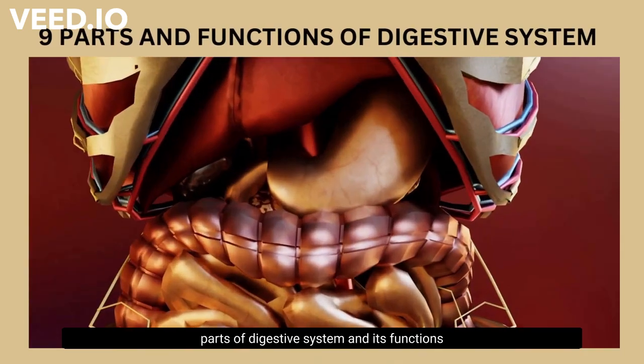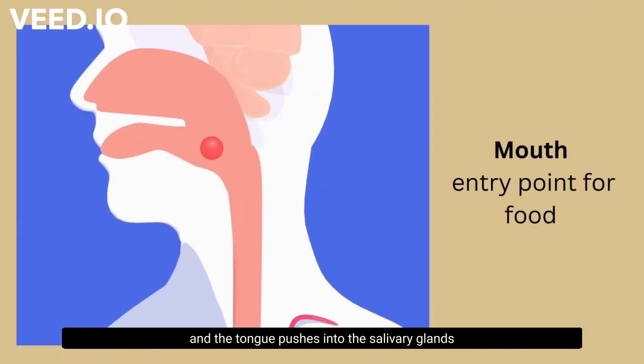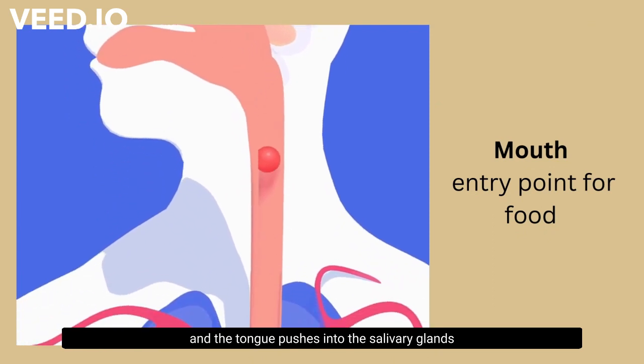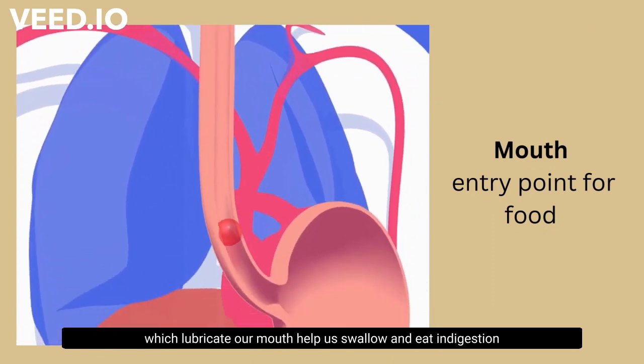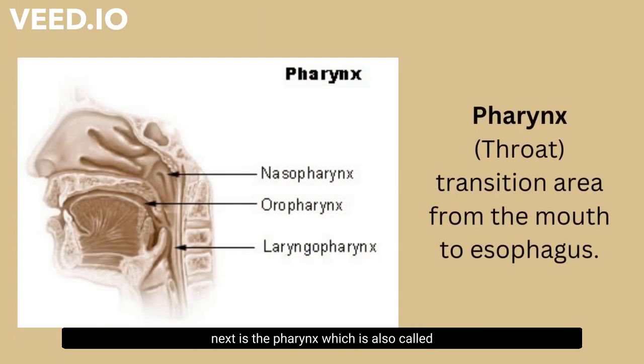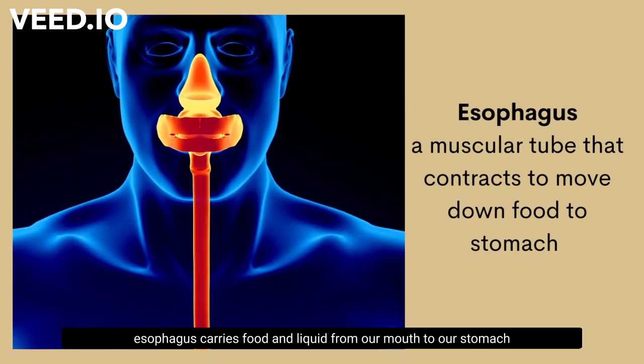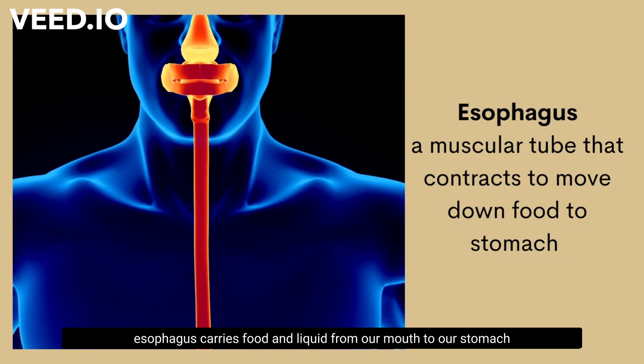Parts of the digestive system and its functions. The teeth break down food for easy swallowing, and the tongue pushes it toward the salivary glands, which lubricate our mouth, help us swallow, and aid in digestion. Next is the pharynx, which is also called the throat. It is the passageway that connects the mouth and esophagus. The esophagus carries food and liquid from our mouth to our stomach and liver.